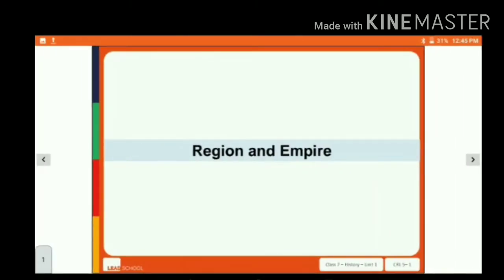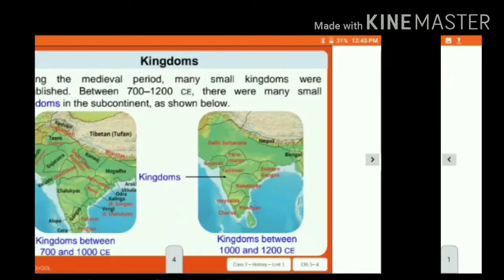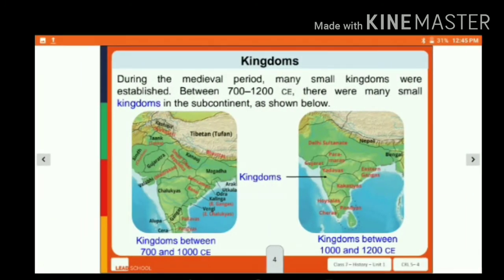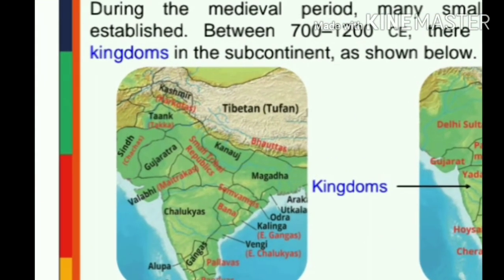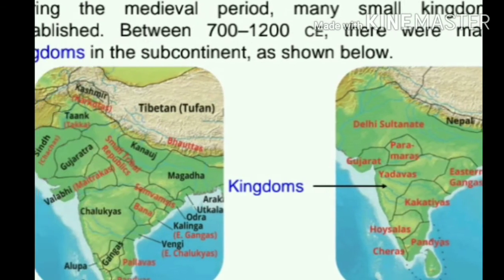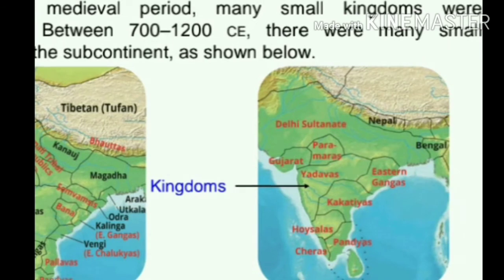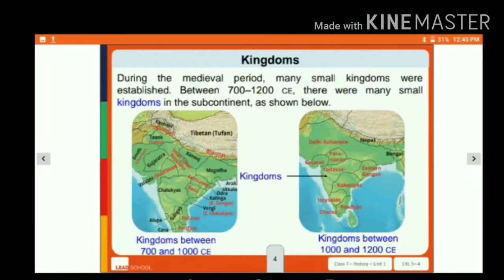Now we will look at what we mean by regions and empires. During the medieval period, many small kingdoms were established between 700 and 1200. There were many small kingdoms in the subcontinent as shown below. If we look at the picture, you can easily find these small kingdoms like Kanauj, Gujarat, Chalukyas, Gangas, and Mughal, and all these kingdoms later, around 1200, changed themselves into big empires.